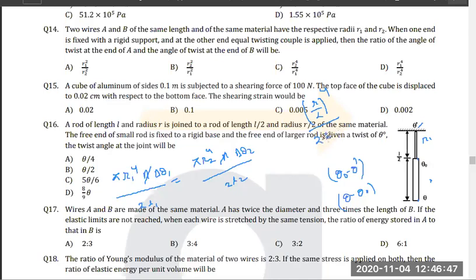So 2 into L by 2, the 2 will also get cancelled. So L by 2, into this change, which is theta naught minus theta dash, is equal to R to the power 4 by L into theta minus theta naught. So I hope all of you can solve it now.